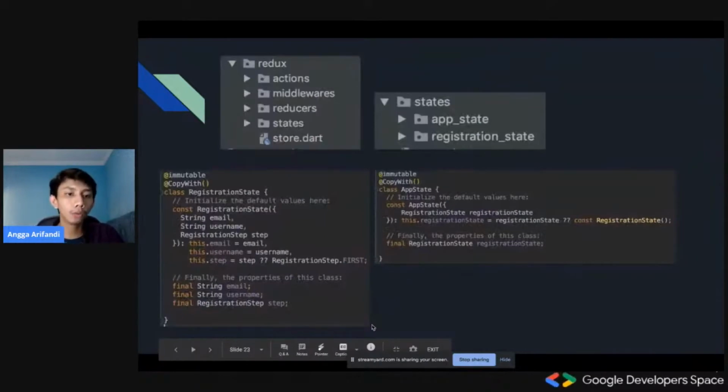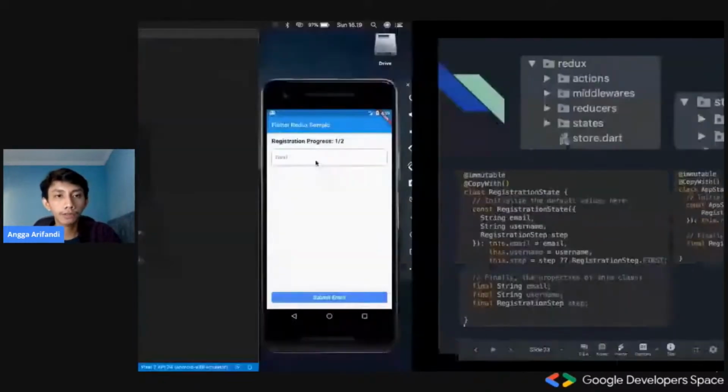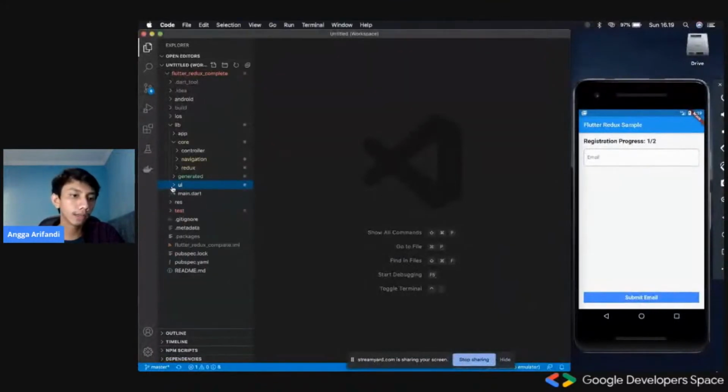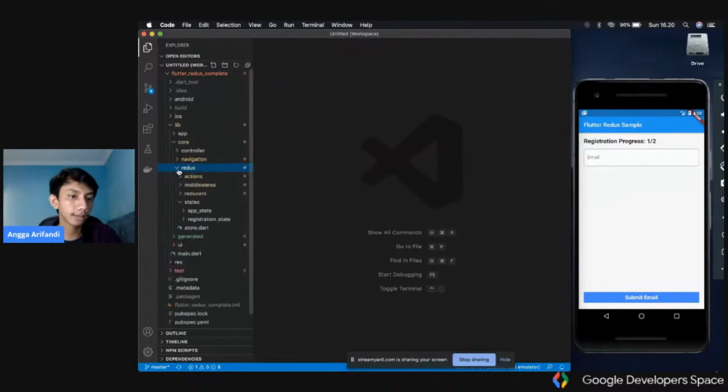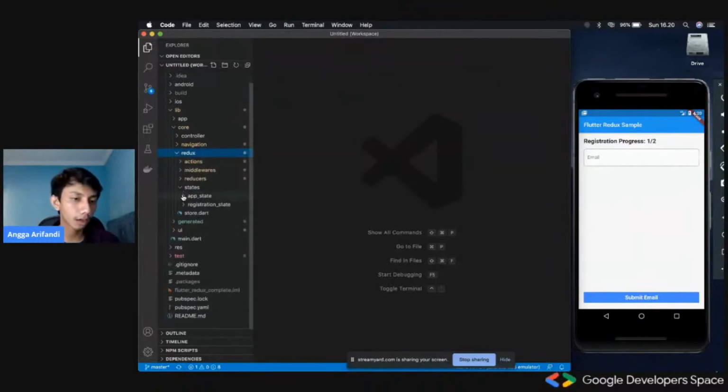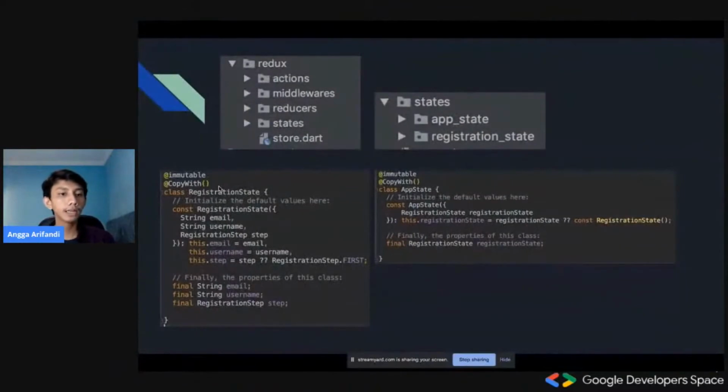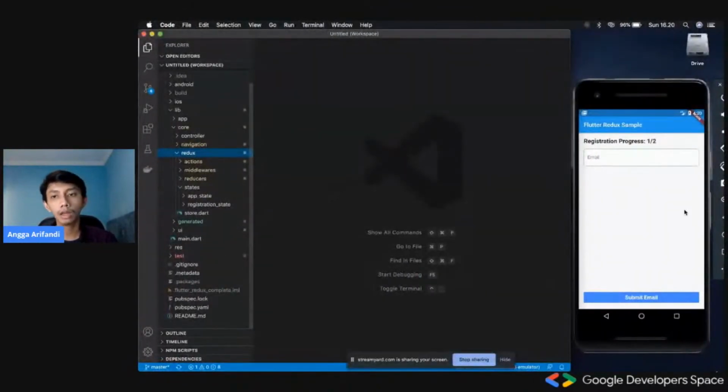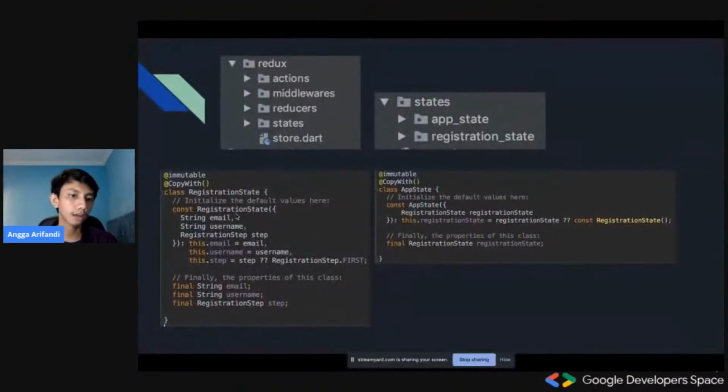So first of all, we'll go into the Redux folder inside the core folder, the main core folder, and then inside the Redux. So we'll first talk about the state. Basically, we'll have to prepare the state for this screen, which is the registration state, which consists of a simple email string and then username string as well.